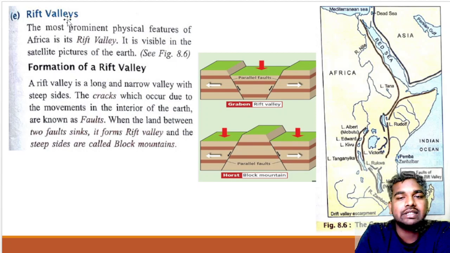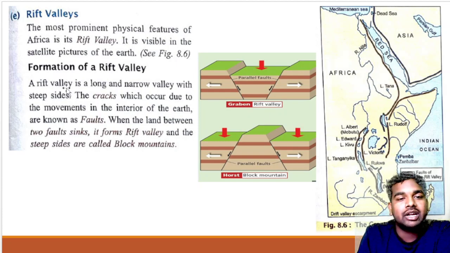Now we talk about what a Rift Valley is. The most prominent physical feature of Africa is the Rift Valley, and its extension is from the Red Sea to the river Zambezi. You will see this is the Rift Valley, and it is visible from the satellite also.